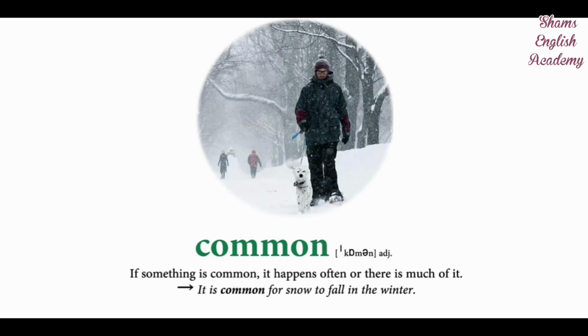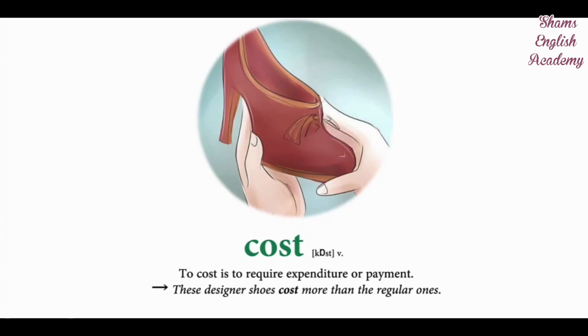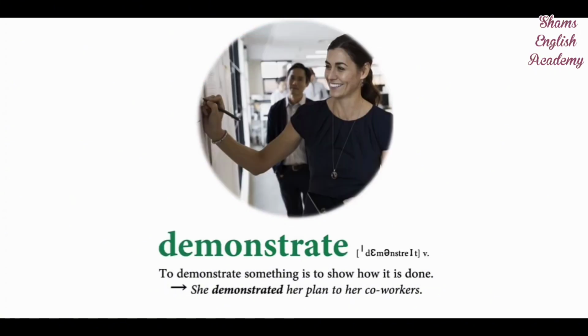Common. If something is common, it happens often or there is much of it. It is common for snow to fall in the winter. Cost. To cost is to require expenditure or payment. These designer shoes cost more than the regular ones. Demonstrate. To demonstrate something is to show how it is done. She demonstrated her plan to her coworkers.